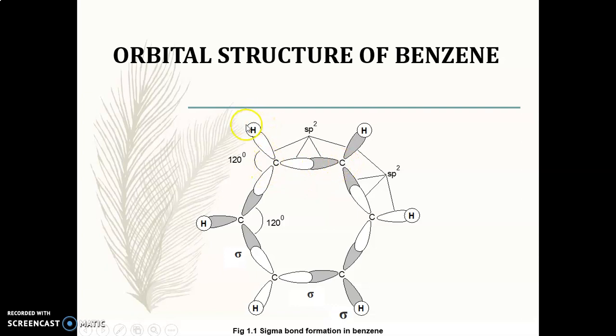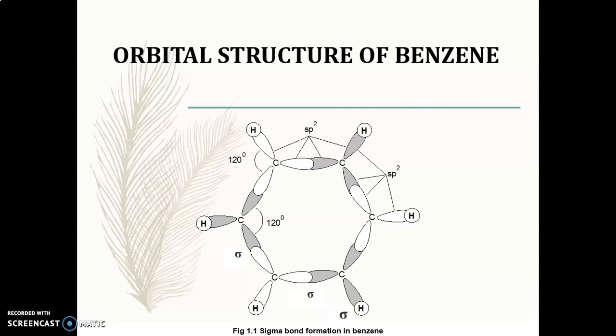In the case of hydrogen, the s orbital forms an axial overlap with the sp2 hybridized orbital of this carbon atom, which leads to the formation of the carbon-hydrogen sigma bond. So there are two types of sigma bonds: one between carbon and hydrogen, and the other between carbon and carbon.